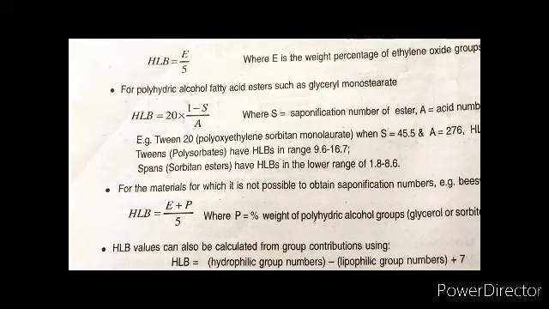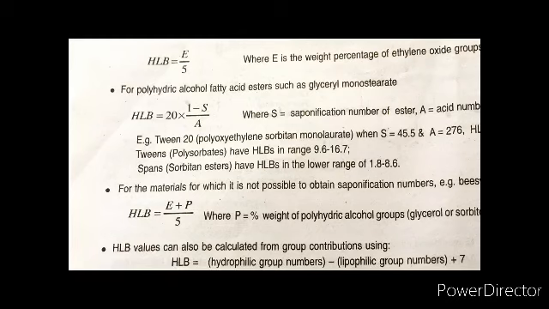Tweens have HLB in the range of 9.6 to 16.7, and Spans, that is the sorbitan esters, have HLB in the lower range of 1.8 to 8.6. So for polyhydric alcohol fatty acid esters, we have HLB is equal to 20 into 1 minus S by A. So if you know the value of S and the value of A, you can calculate. For Tweens, we have HLB 9.6 to 16.7, and for Spans we have 1.8 to 8.6.